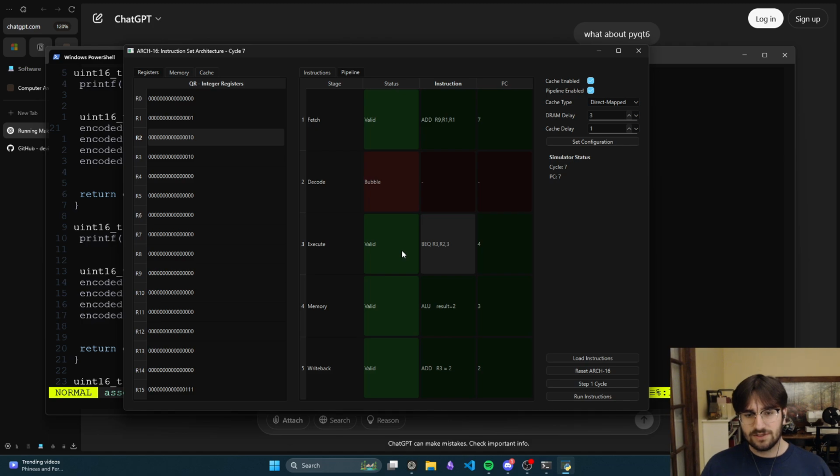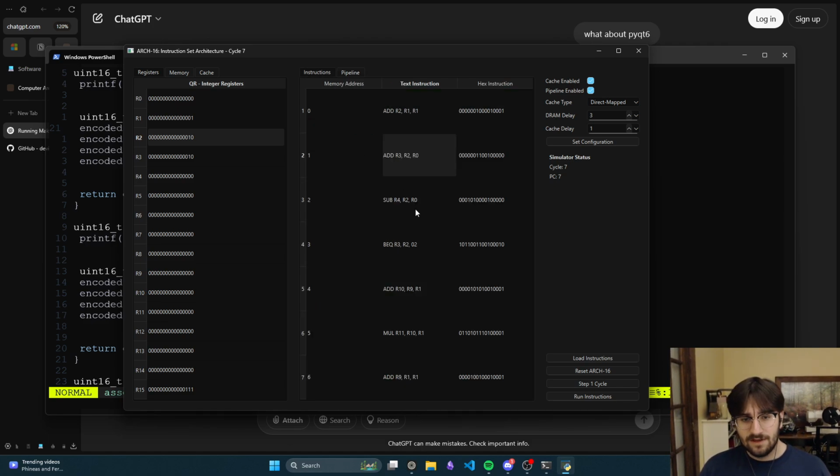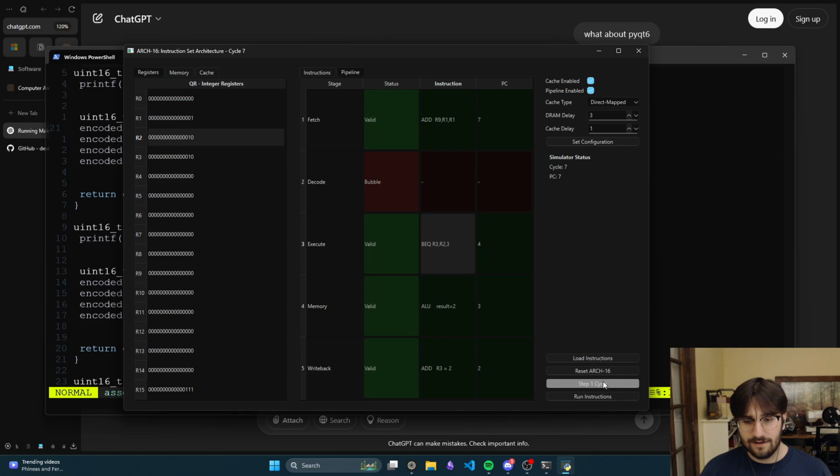So this just got to execute. Branch if equal, sorry. R3 and R2 are equal because we remember we set R3 to R2 plus 0. So R3 and R2 are equal, and we have the immediate value of 3. If we come here, we can see that technically we skipped 2, but how I have it set up, you type in 3. So this will skip this, and then it'll go to this last value of R9. You can see the program counters at 7 here and at 4 here.